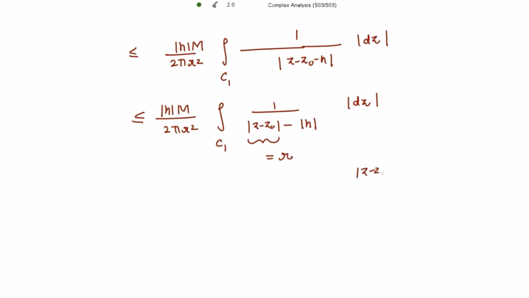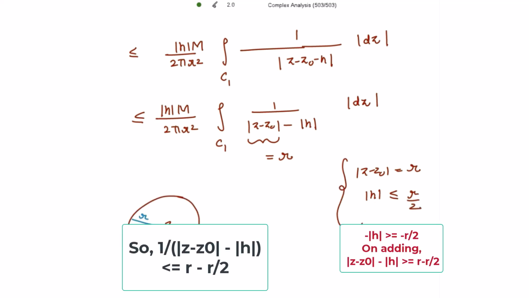So if mod of z minus z0 is equal to r, and we also know that we have chosen h to be small enough such that its mod is less than or equal to r divided by 2. Can I write the reciprocal of this?